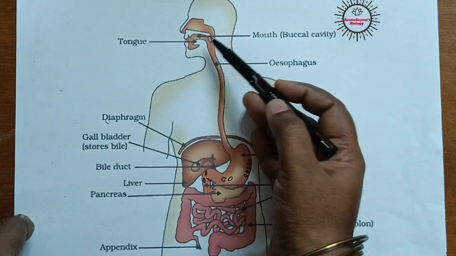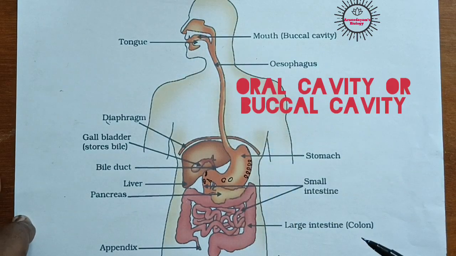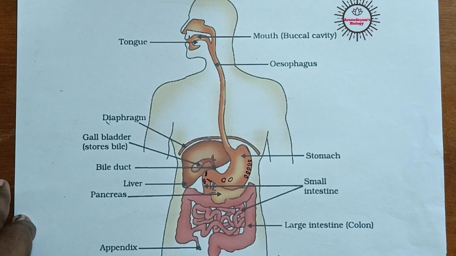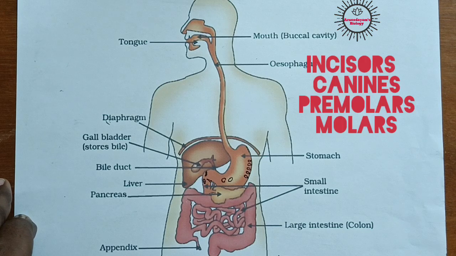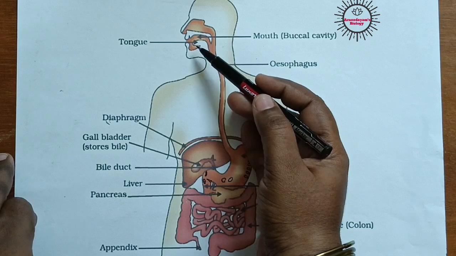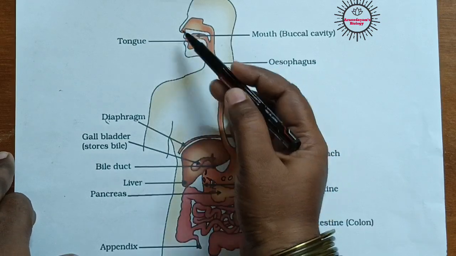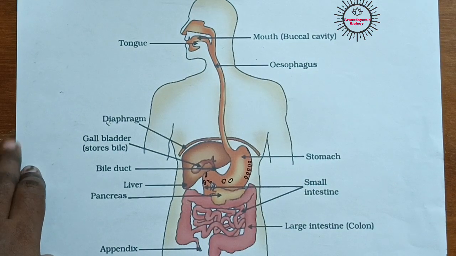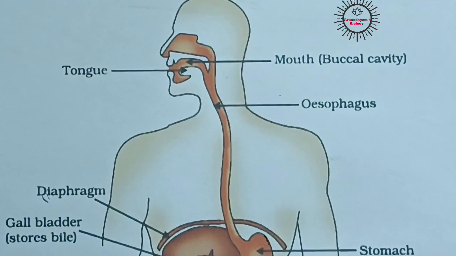Actually, when we take food into our mouth, the space present in the mouth is called the oral cavity or buccal cavity. This oral cavity contains 32 teeth, which are grouped into four. That means we have four sets of teeth in our mouth: incisors, canines, premolars, molars. Different types of four sets of teeth are present in our mouth. That means 32 teeth are present, and we have a muscular tongue also. A bony plate-like structure called the palate is also present here. All of them are present in our oral cavity.